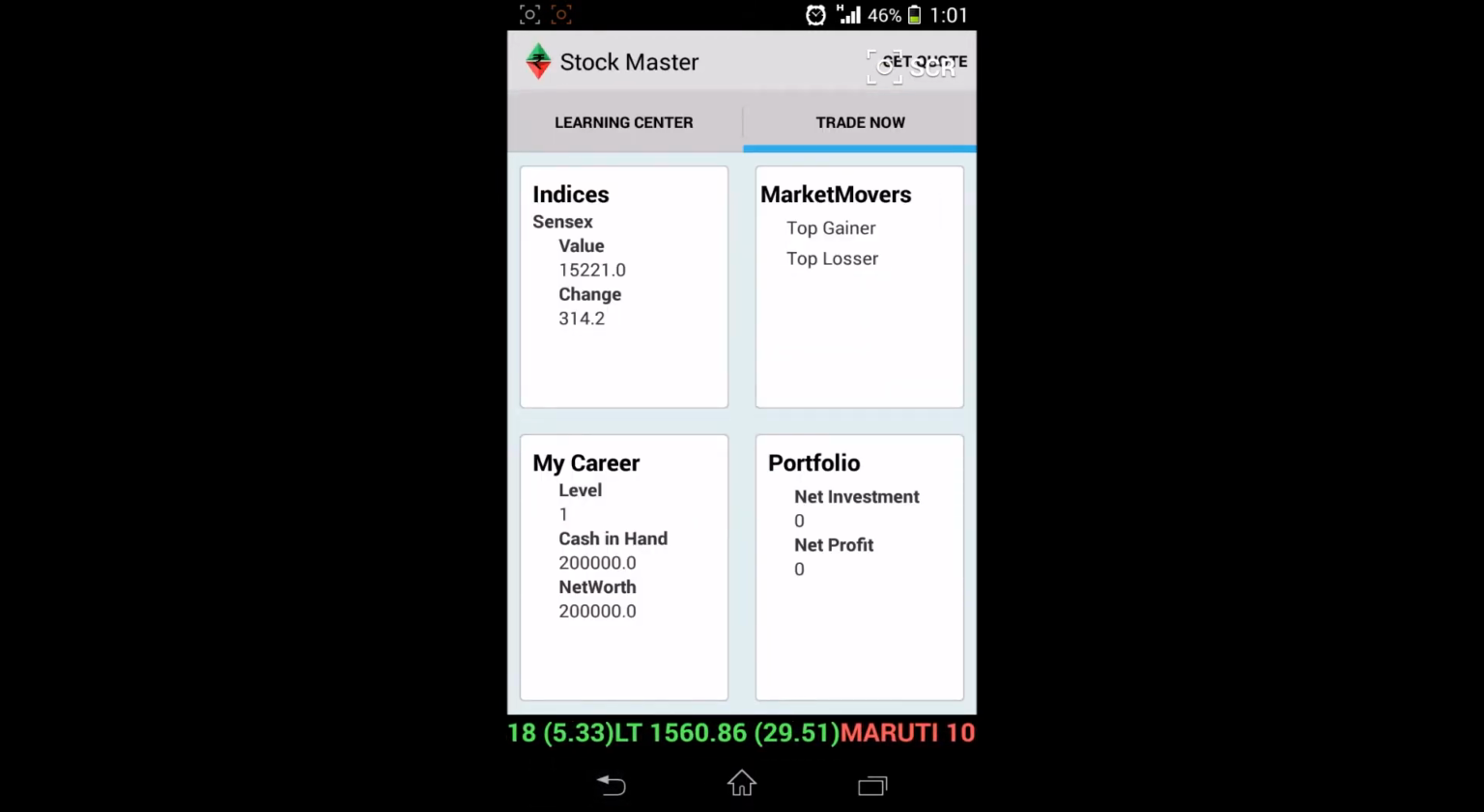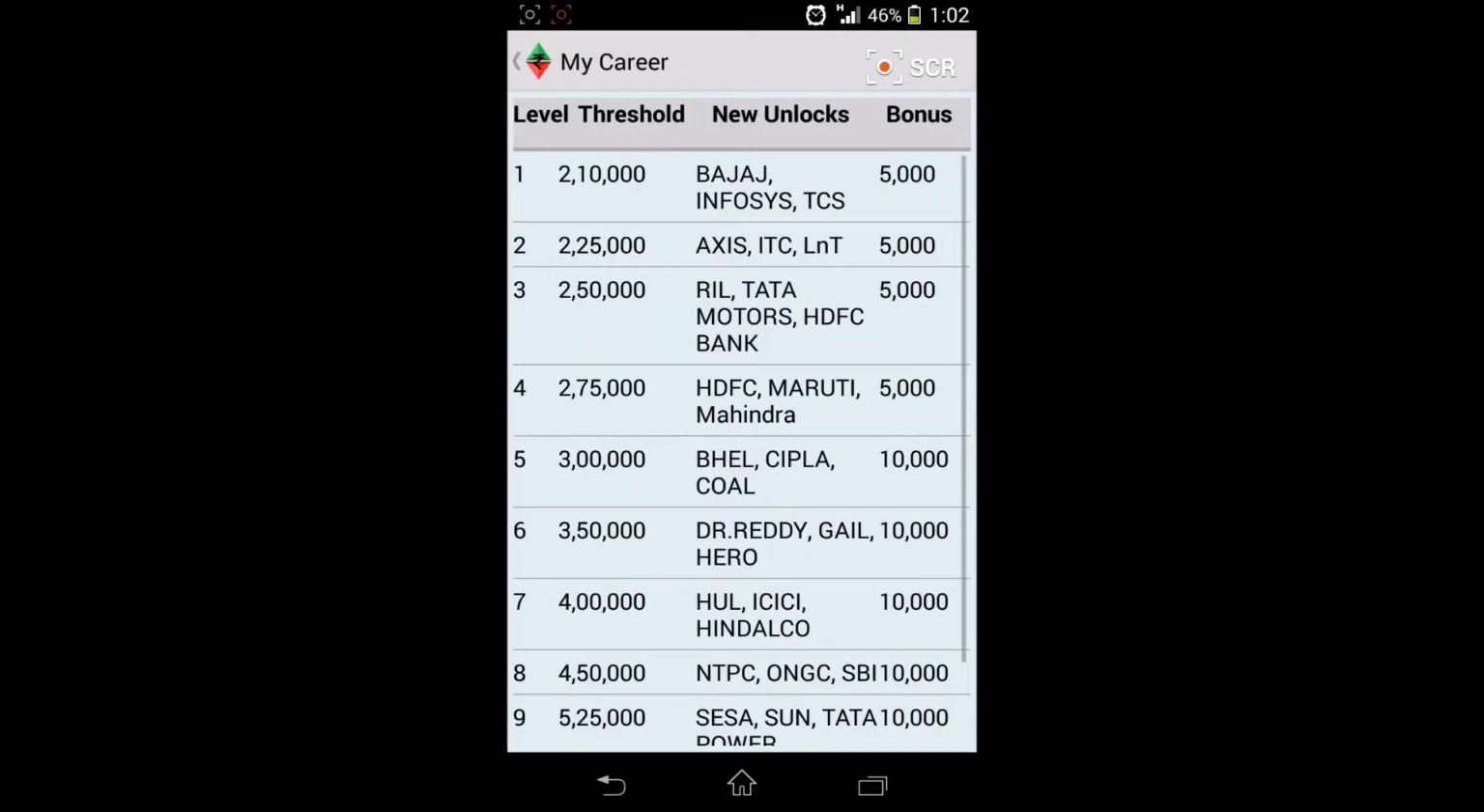Then My Career. This is interesting. We have tried to make the app appealing to users. So initially we give the user 20 lakh rupees which he can invest in shares, and as he crosses some points, he gets some bonus and his level gets increased. These are listed. When he reaches the 2,10,000 threshold, he gets a bonus, and initially he can trade in only 3 companies, but as he progresses to the next level, he can trade in new companies.